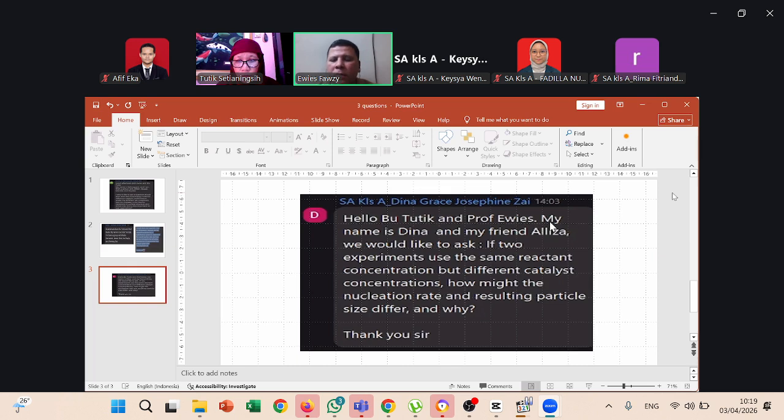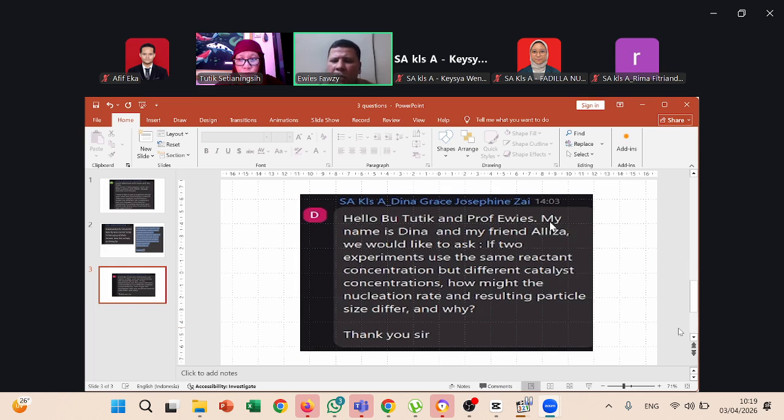But if you use two different catalysts, you will get the same product with a different percentage of the product. The more efficient catalyst will give you a higher percentage of the product.